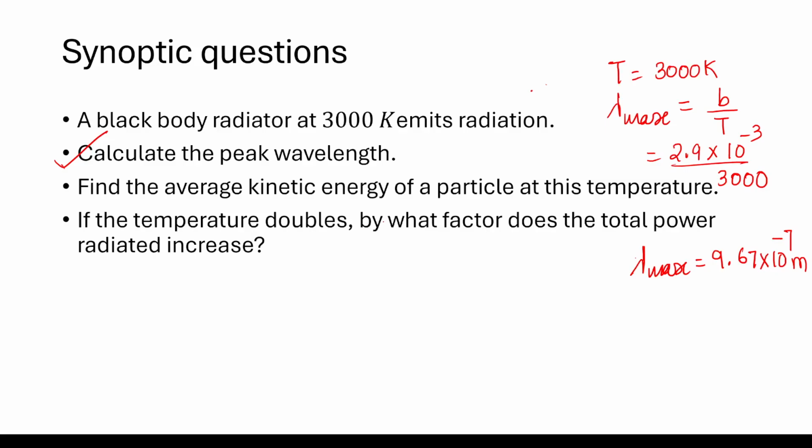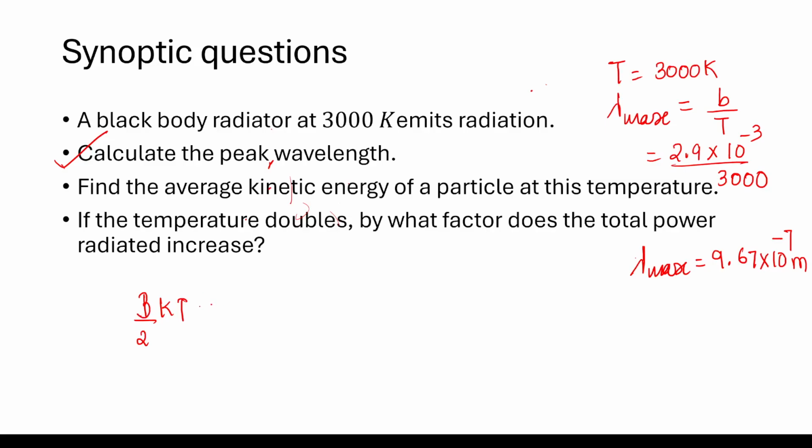Find the average kinetic energy of a particle at this temperature. Now average kinetic energy is half kT. This one comes from thermodynamics. So half kT if it is moving only in one direction, but remember it's three-dimensional, so we have to multiply it by 3. So it's 3 over 2 kT. There's no worry, it's there in your equation sheet.